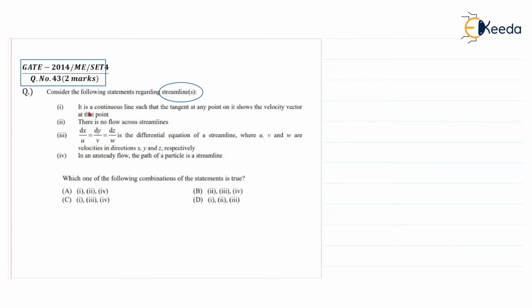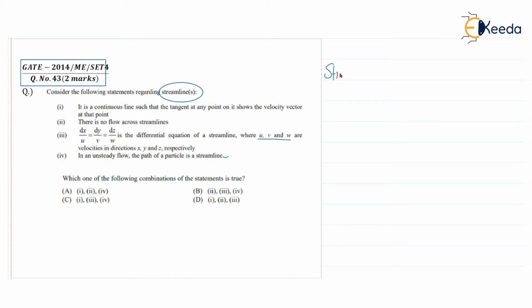It is a continuous line such that tangent at any point on it shows the velocity vector at that point. There is no flow across streamlines. dx by u, dy by v, dz by w is the differential equation of a streamline, where u, v, w are the velocity components in direction x, y, and z respectively. In an unsteady flow, the path of the particle is a streamline. So regarding streamline, which are correct? We know about the streamline.